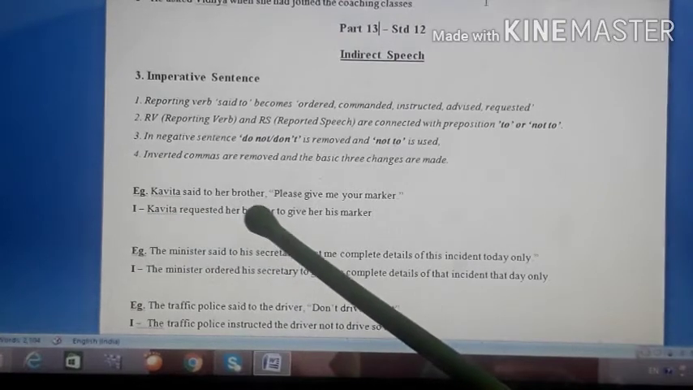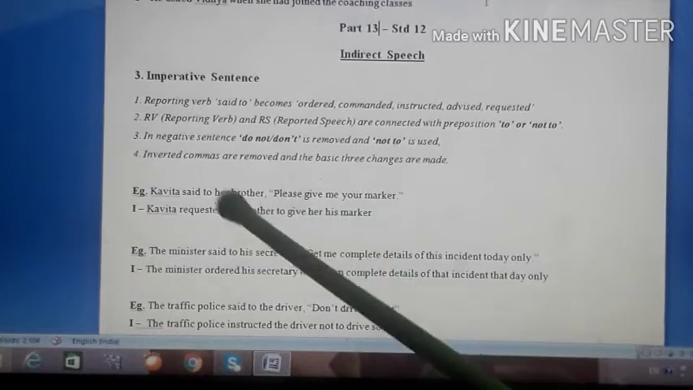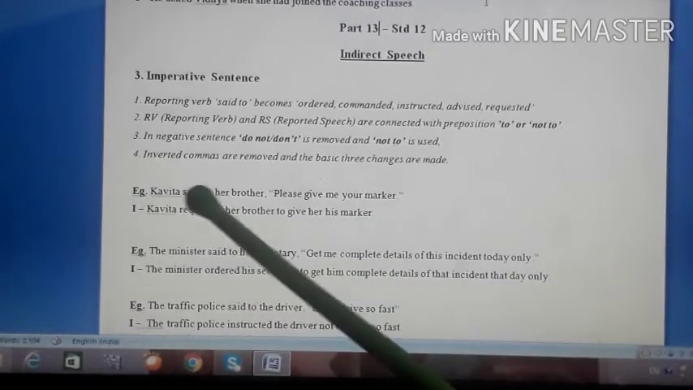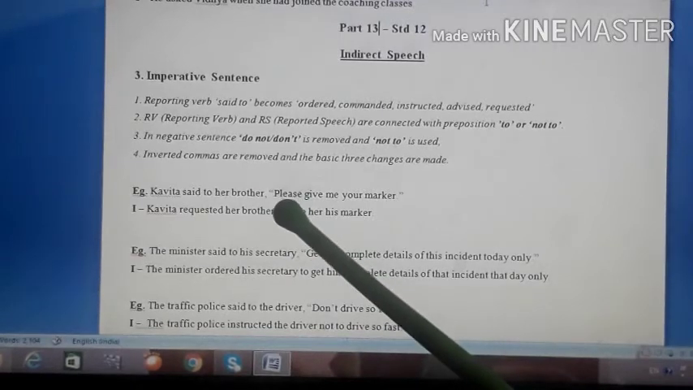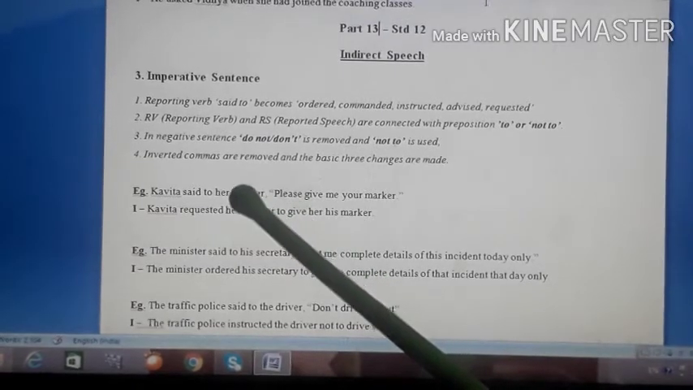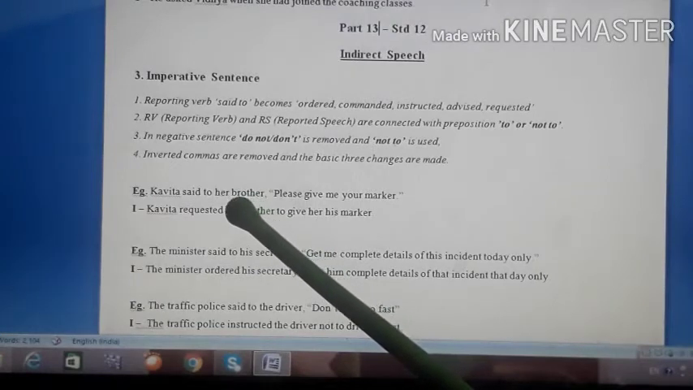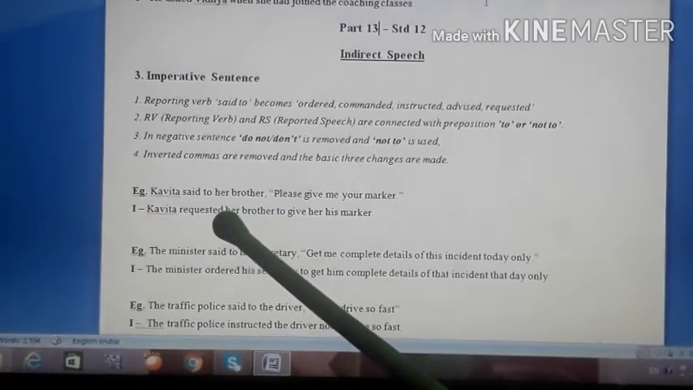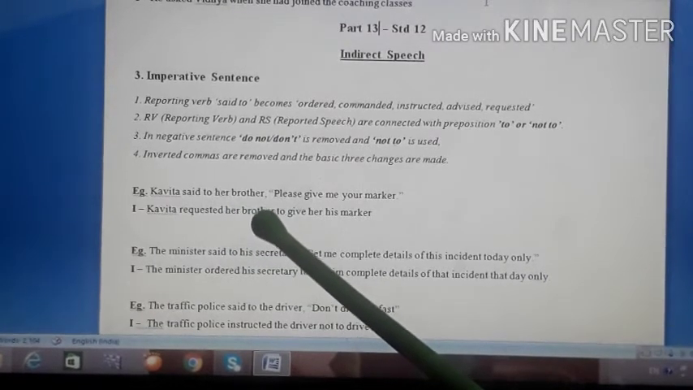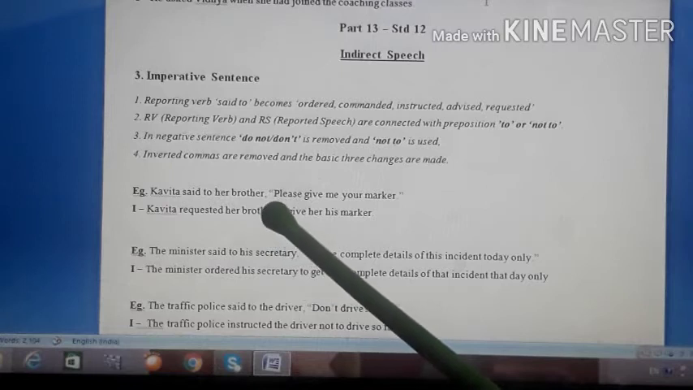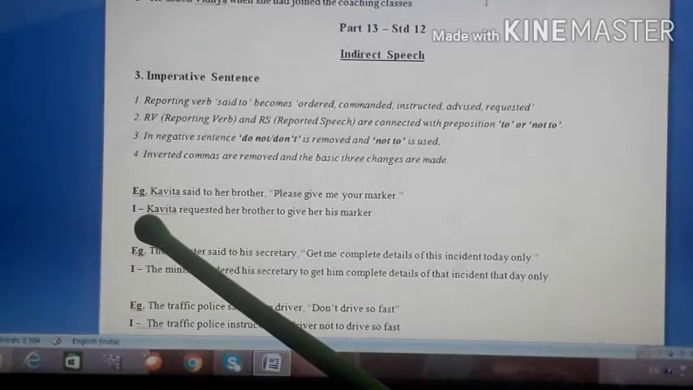Kavita said to her brother, please give me your marker. Now here Kavita is the speaker, her brother is a listener. Okay, and from the sentence we can make out, since the word please is used, she is requesting her brother. So here reporting verb said to will become requested and both the parts are connected with the preposition to because it is a positive sentence, affirmative sentence. Okay, so its indirect is done this way.